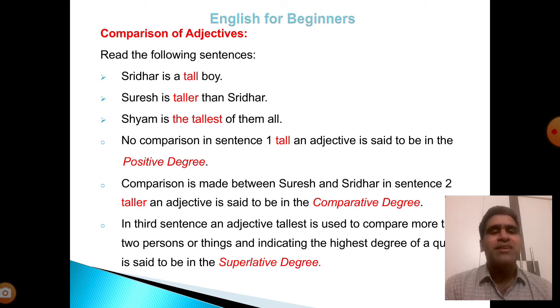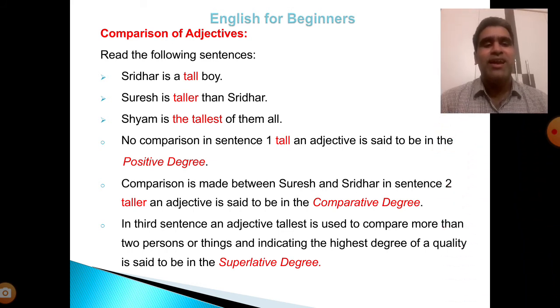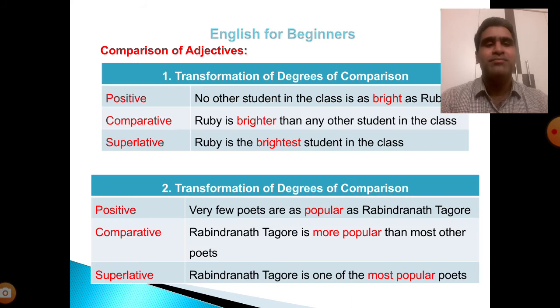No comparison in sentence 1. Tall, an adjective, is said to be in the positive degree. Comparison is made between Suresh and Sridhar in sentence 2. Taller, an adjective, is said to be in the comparative. In the third sentence, the adjective tallest is used to compare more than two persons or things, indicating the highest degree of a quality, and is said to be in the superlative.